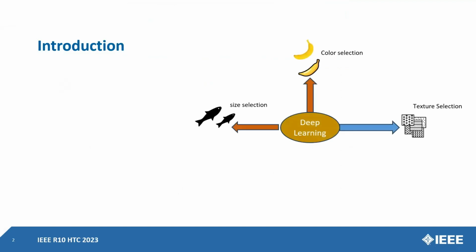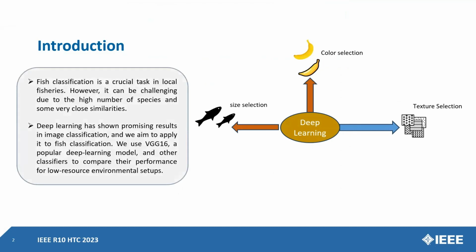In Bangladesh, in recent years, there are issues like color selection, texture selection, and also size selection. Deep learning provides the most promising solution, so we take deep learning to solve our problem. In a country like Bangladesh, fish classification is a crucial task as fish serves as an essential source of protein.